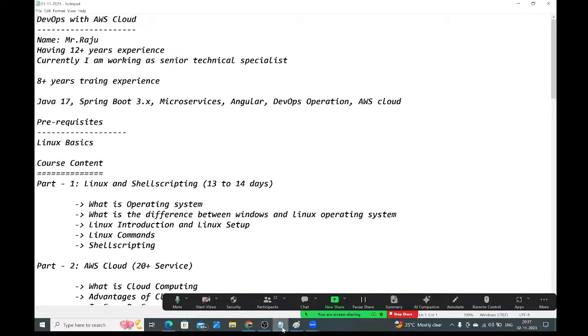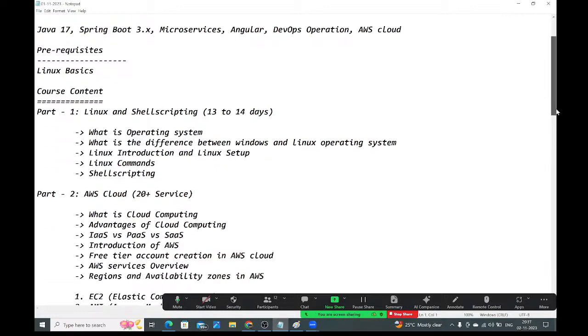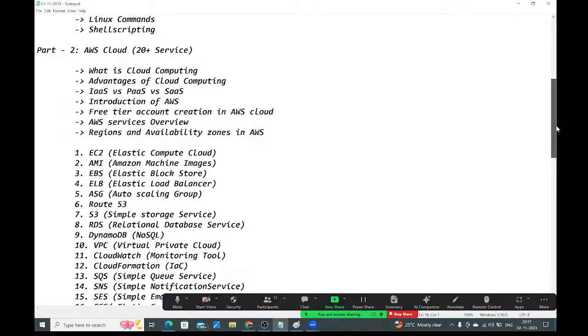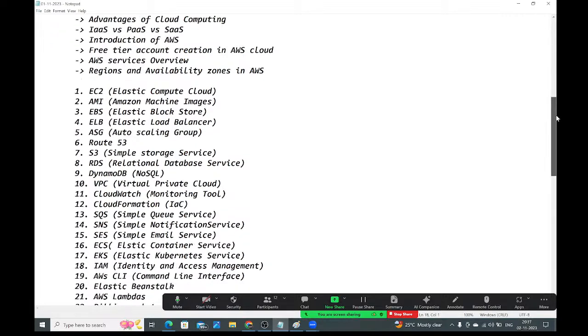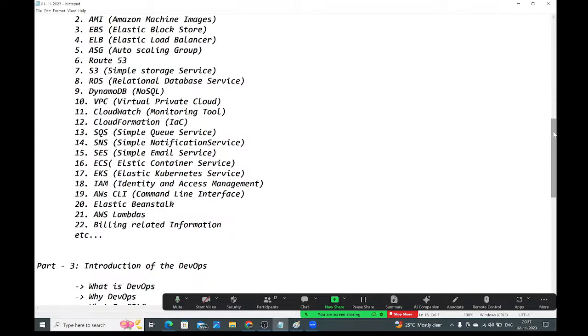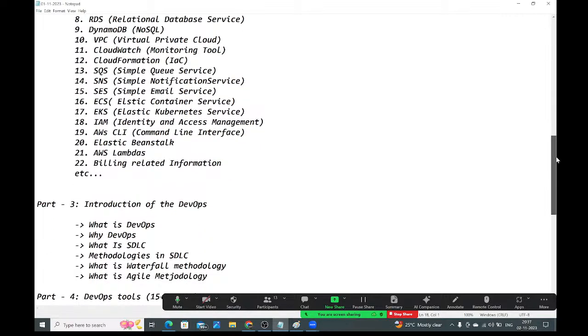So yesterday, we discussed the course content. The total course we have divided into multiple parts. As part one, we are going to discuss Linux and shell scripting. As part two, we are going to discuss AWS cloud. In the AWS cloud, 20 plus services we are going to discuss. Here, I have noted down all the 20 plus services which we are going to discuss in the AWS cloud. As part 3, we are going to discuss DevOps tools, guys.